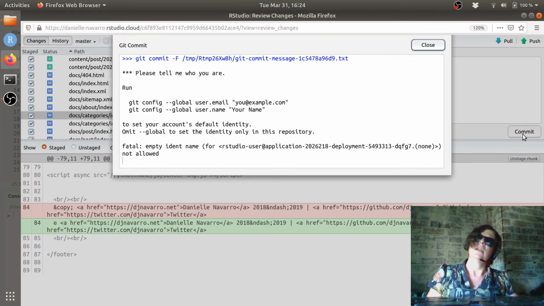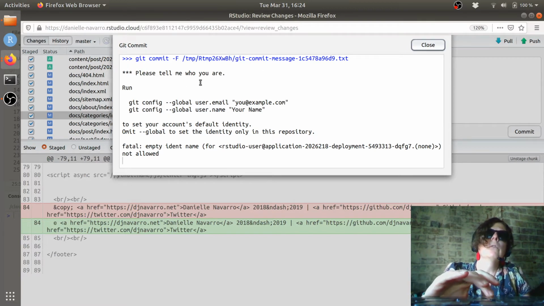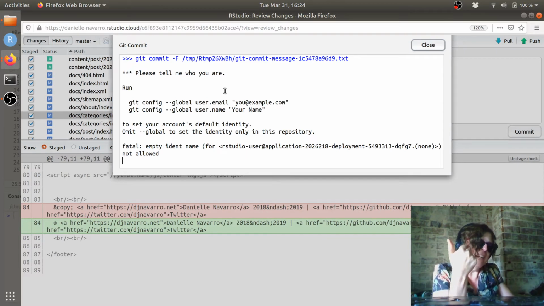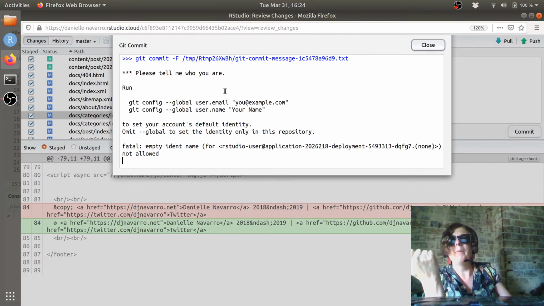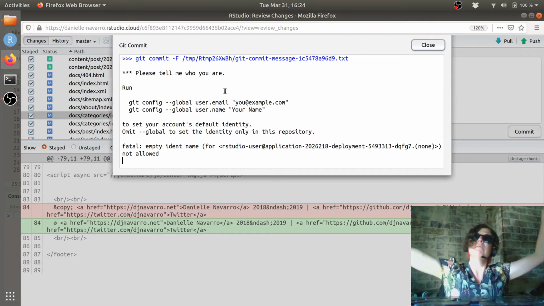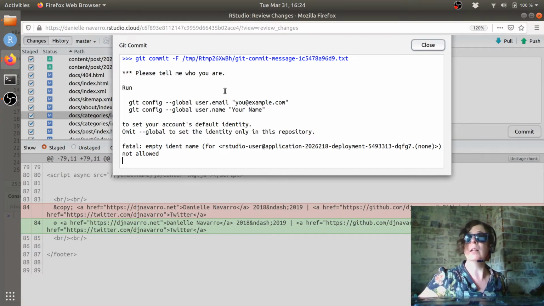We have a mistake. We have a problem. What have I done wrong? Well, what I haven't done is told Git who I am. So RStudio knows that I am Stringer Bell, and GitHub over there, wherever it is, knows that I'm Stringer Bell, but the local copy of Git doesn't. I seem to have forgotten a step.